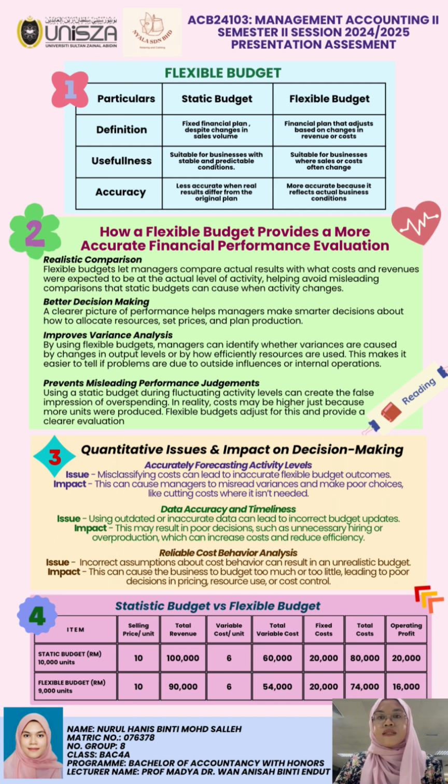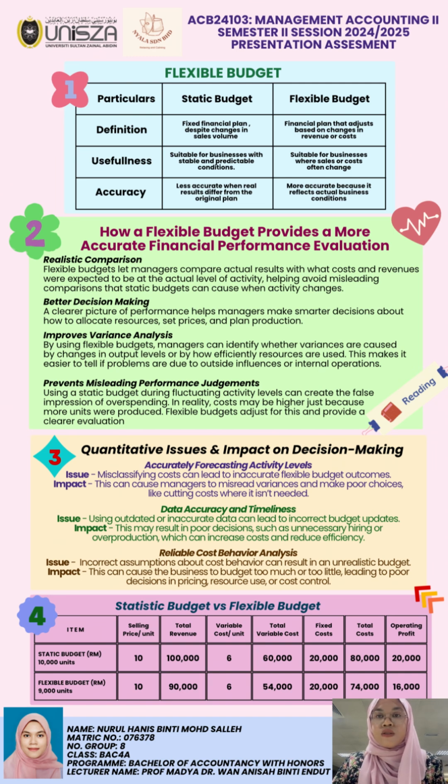First, both budgets have the same selling price per unit, which is 10 ringgit. So for revenue, static budget gives a total revenue of 100,000. Flexible budget gives 90,000. Next, let's look at variable cost per unit, which is 6 ringgit in both cases. For the static budget, the total variable cost is 60,000, while in the flexible budget, it's 54,000 ringgit. Fixed costs, however, remain constant at 20,000 ringgit in both budgets, since fixed costs don't change with the level of